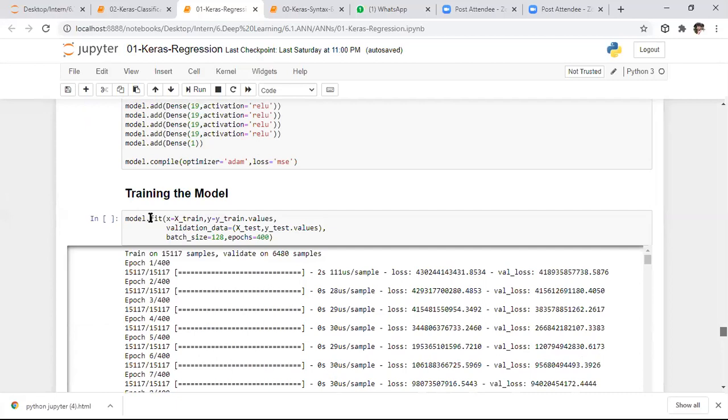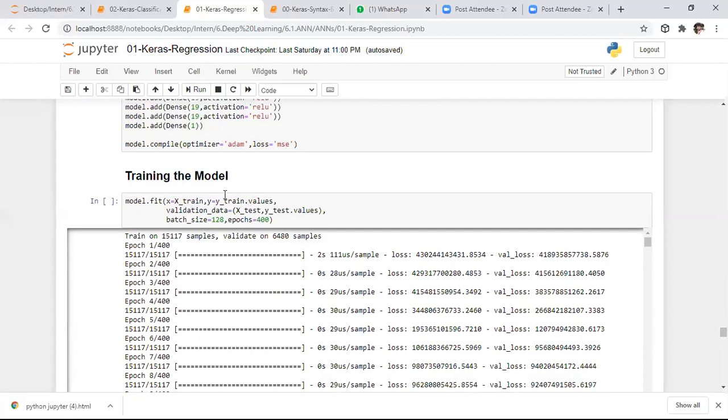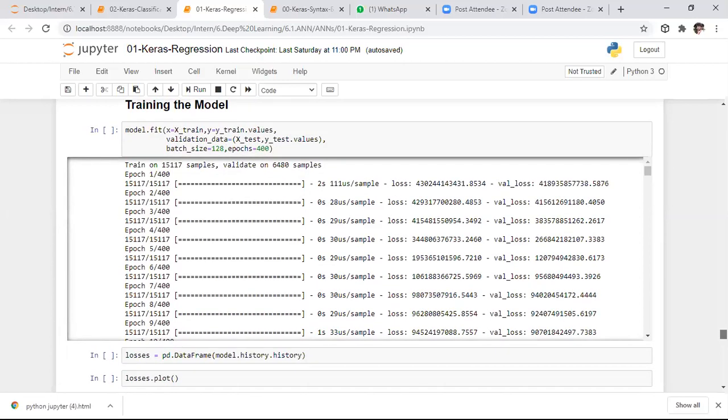For that purpose, I'm using the fit method. In this fit method, I am specifying training data, X train as well as Y train, and batch size as 128. For each iteration, I want to consider 128 training samples. After that, I want to iterate 100 times, sorry, 400 iterations to update the weights.